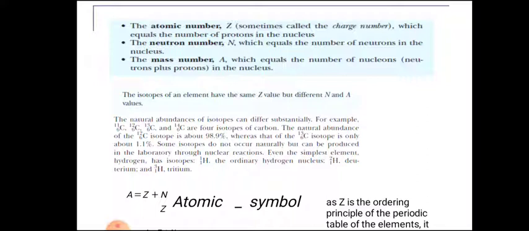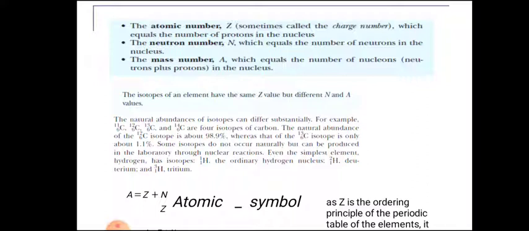So the total number of protons and neutrons, the nucleons, indicates the mass number. This is the fundamental thing we already learned in intermediate and 10th class.